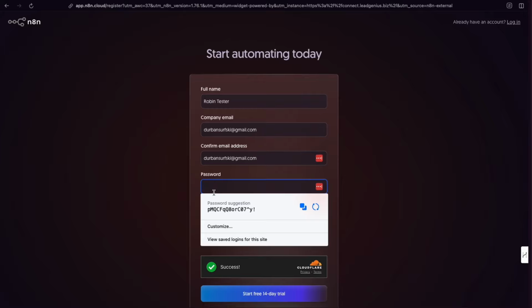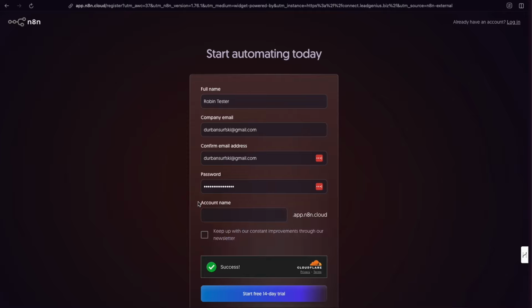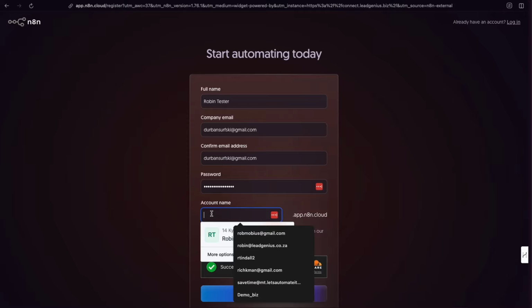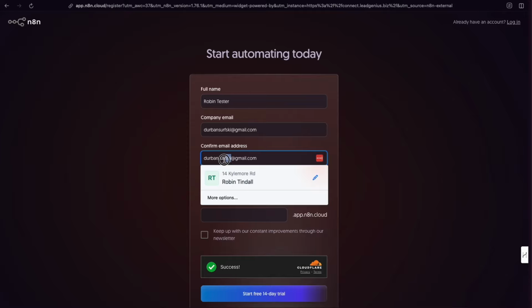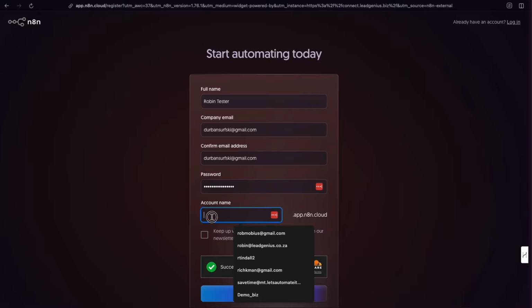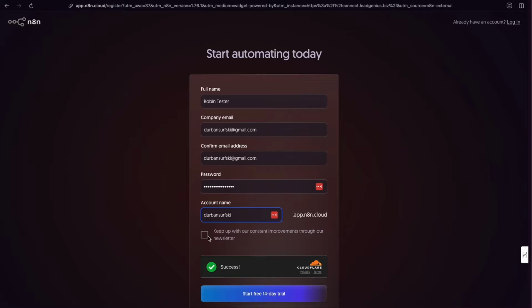Let's just pop a password in here. I will be deleting this afterwards, so I'm just going to use a simple password. And let's just call this, in fact, you know what? I'm going to call it with exactly the same name as I've got here. We'll pop that in there and success. So let's click start our 14 day free trial and let's see what the next step is.